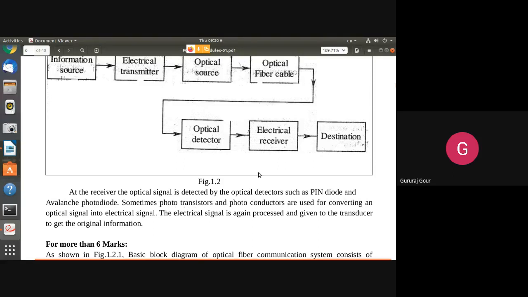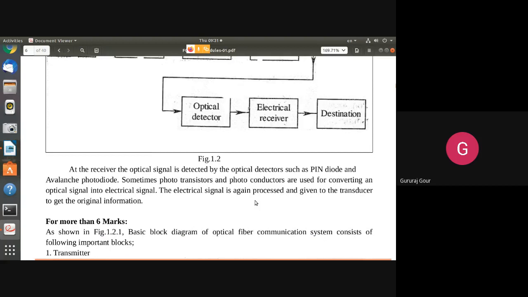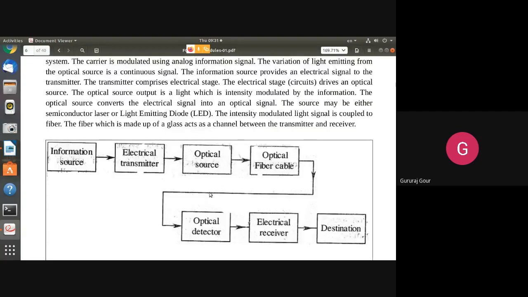Photo transistors, with the help of some transistors and conductors, are used for converting the optical signal back to an electrical signal. This is how we get our message signal back in the form of an electrical signal, maybe current or voltage.